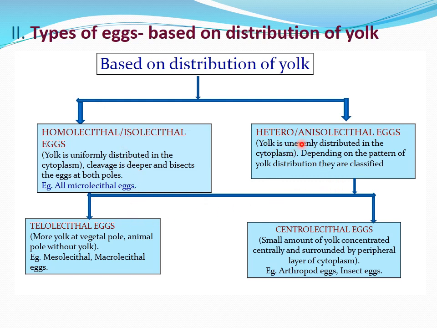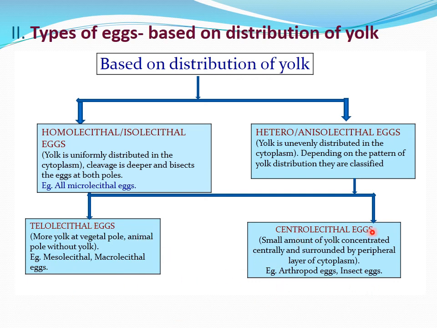And in the hetero or anisolecithal eggs, yolk is unevenly distributed in the cytoplasm. Depending on the pattern of yolk distribution, they are again classified into two types: the telolecithal eggs and centrolecithal eggs. In telolecithal eggs, more yolk will be seen at the vegetal pole, and the animal pole is without yolk. Mesolecithal and macrolecithal eggs are the best examples of telolecithal eggs.